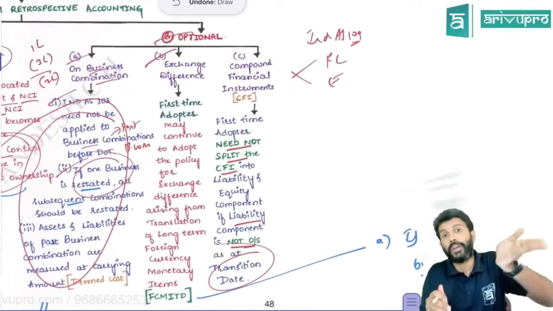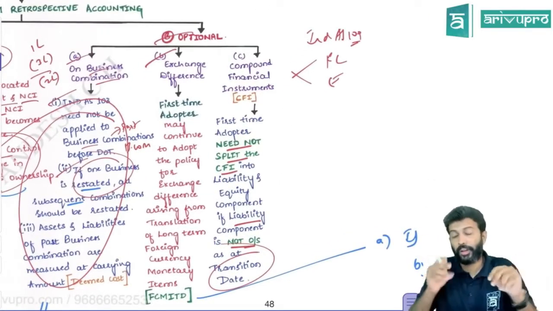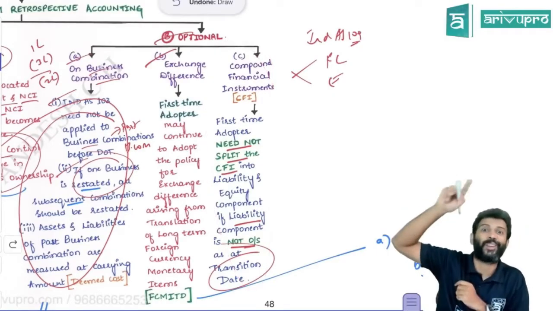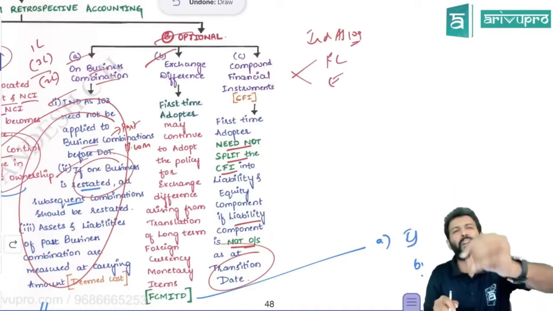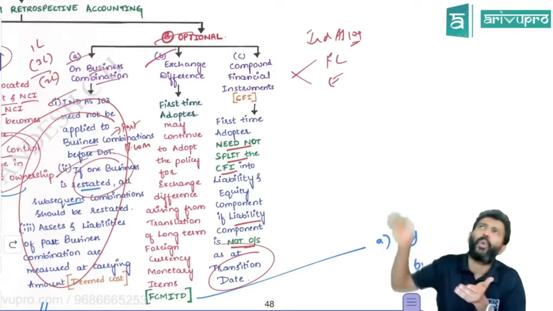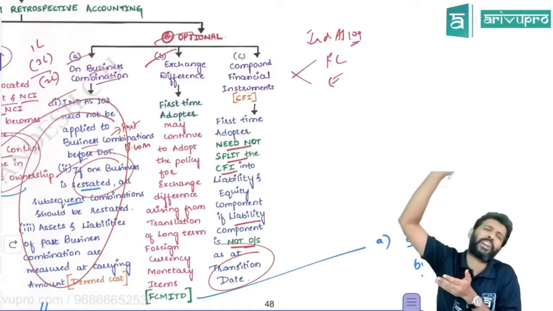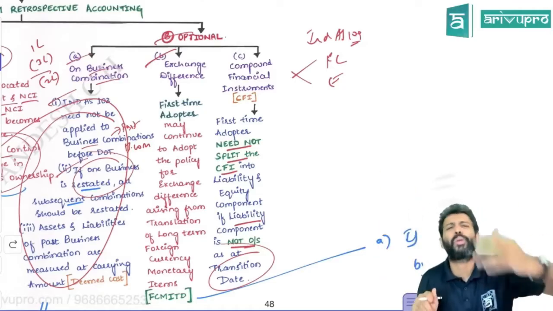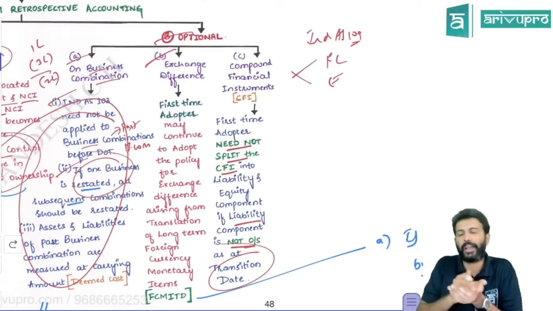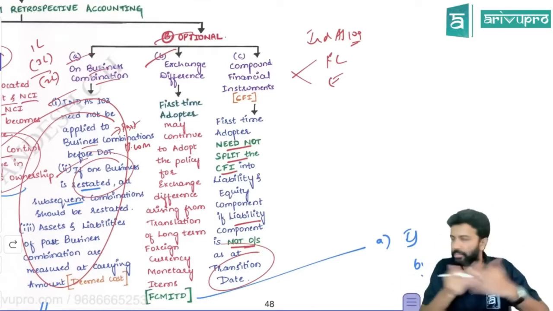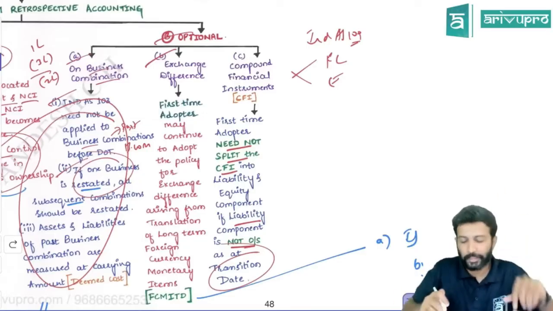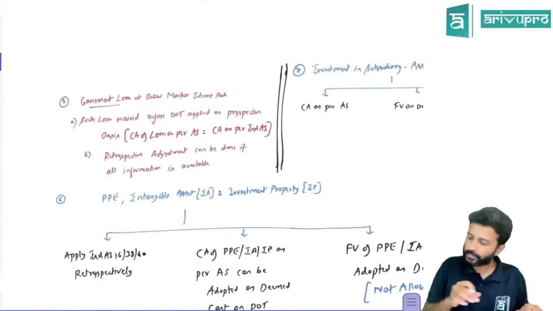No. The thing is, whenever you move from AS to IND AS, it's a retrospective application. So that means all these instruments you have to do retrospectively. Hence they brought in a practical relaxation that on the date of transition, if financial liability itself is not there, why are you doing a retrospective application? It doesn't make sense. You're doing too much effort where it is not required at all. So if financial liability is not outstanding on the date of transition, then you need not do the split accounting. Whatever you have done in your accounting standard, same thing you can carry forward. That is one.